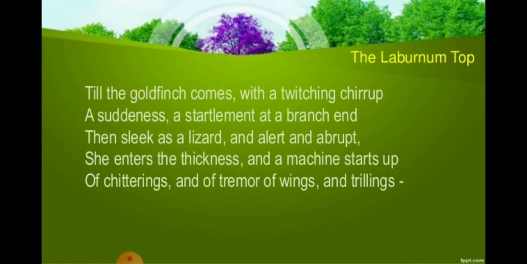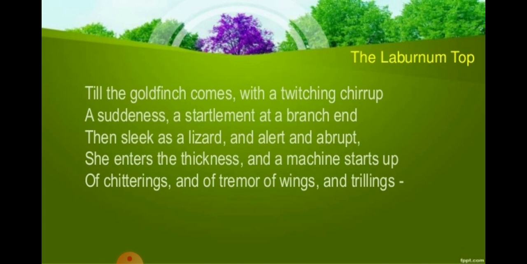showing her barred face identity mask. Her face bears stripes, right, which are its identity marks. A sort of mask is there on her face, right? These days we are using the mask, right? So in the same way, as I have shown you in the picture, the goldfinch has some stripes which look like a mask on her face, and which are the identity marks.